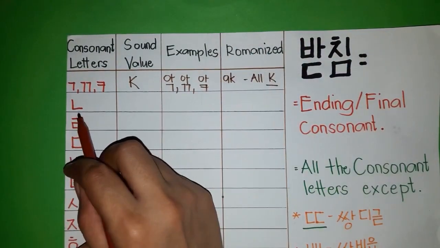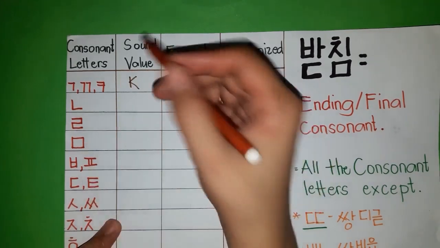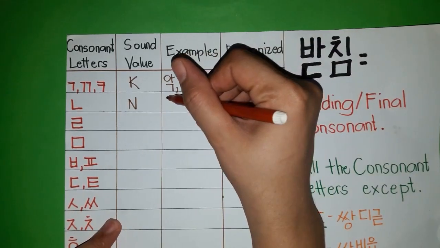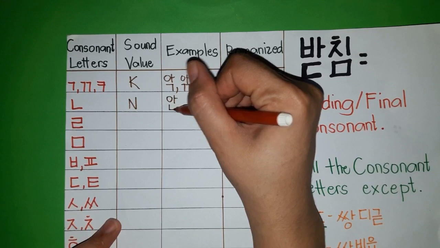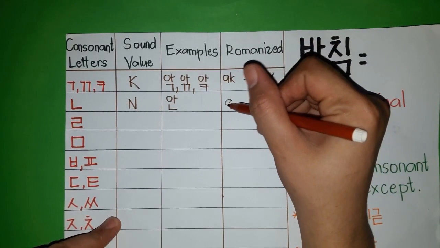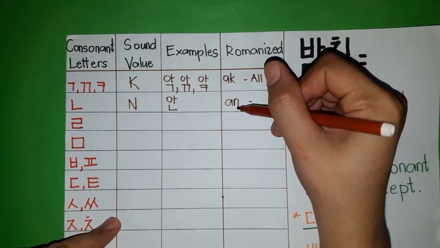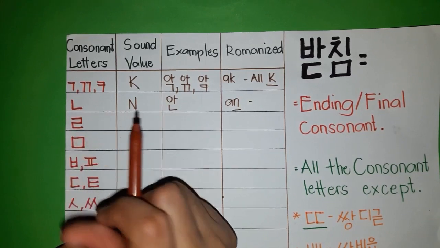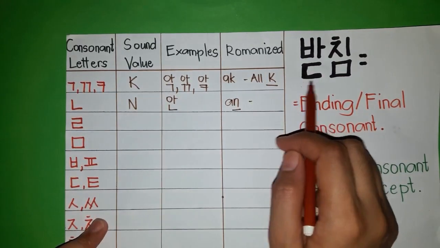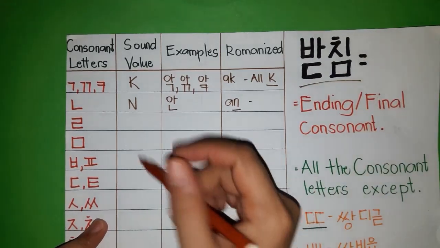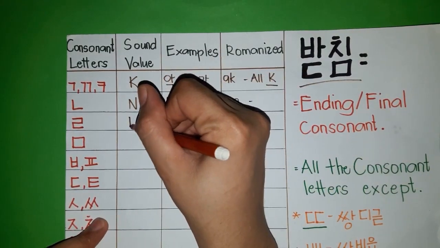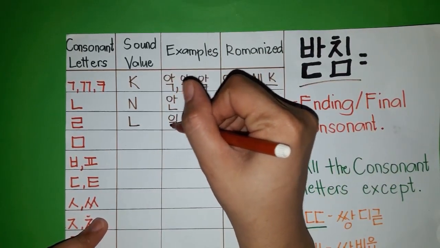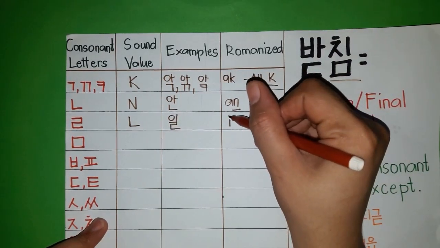Our next consonant letter is nieun. The sound value is N. For example, this syllable is an, and the romanization is an. So the sound is N. The next letter is rieul. The sound value as 받침 is L. An example is this word, il. Here is the romanization.